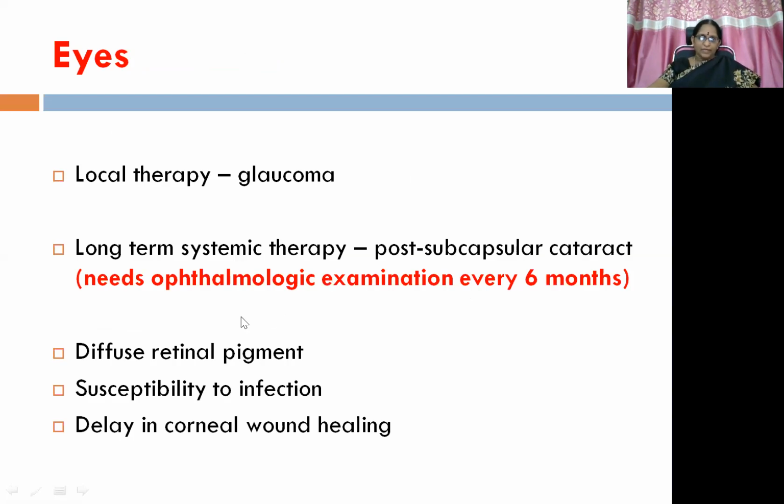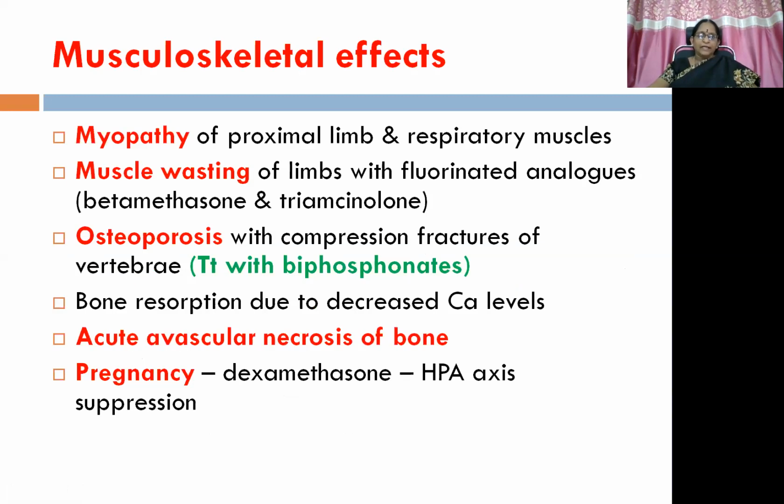Apart from that, other ADR manifestations that we can see are diffuse retinal pigment, susceptibility to infection, delay in corneal wound healing. Then ADR through musculoskeletal effects are myopathy of proximal limb and respiratory muscles, muscle wasting of limbs with fluorinated analogs, that is most commonly seen with betamethasone and triamcinolone. Then osteoporosis with compression fractures of vertebrae, which can be treated with bisphosphonates. Bone resorption due to decreased calcium levels, and acute avascular necrosis of bone. And in case of pregnancy, if we use dexamethasone, we have already discussed that there is a complete suppression of HPA axis even in the fetus.